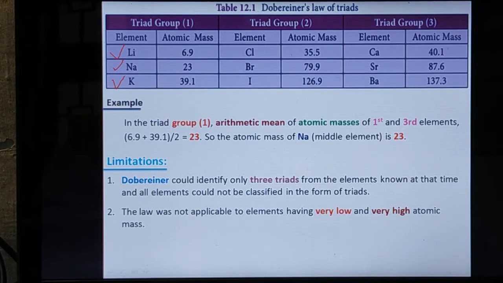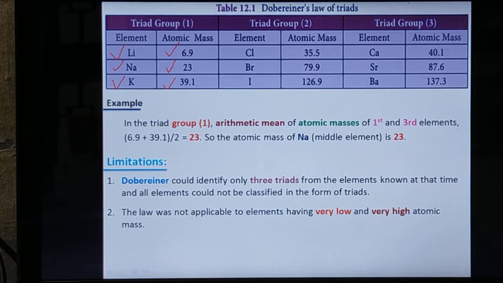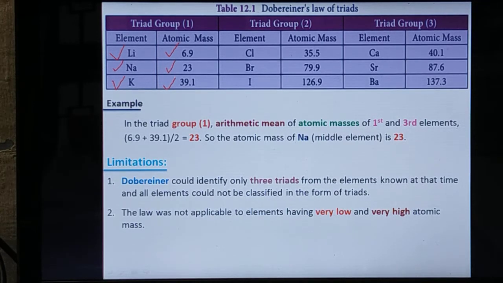Lithium's atomic mass is given as 6.9, sodium 23, and potassium 39.1. Now the middle element sodium has atomic mass 23. Let us see how it is nearly the same as the arithmetic mean of the other two elements, lithium and potassium.